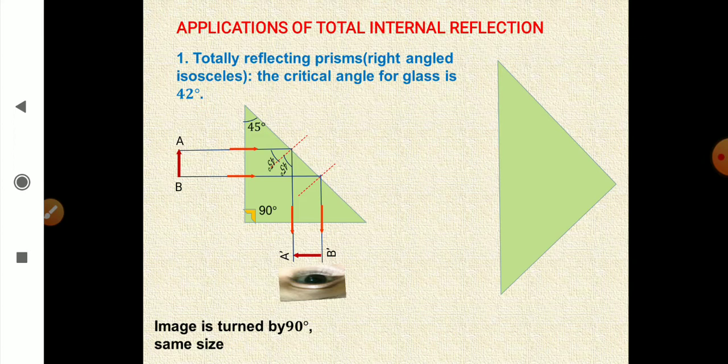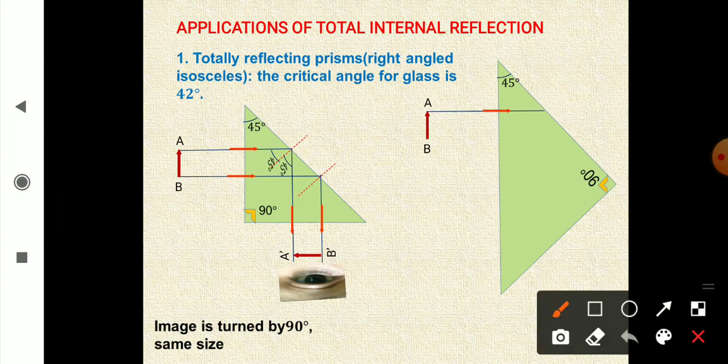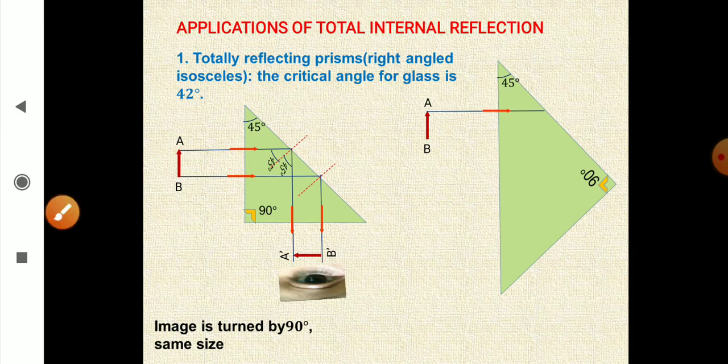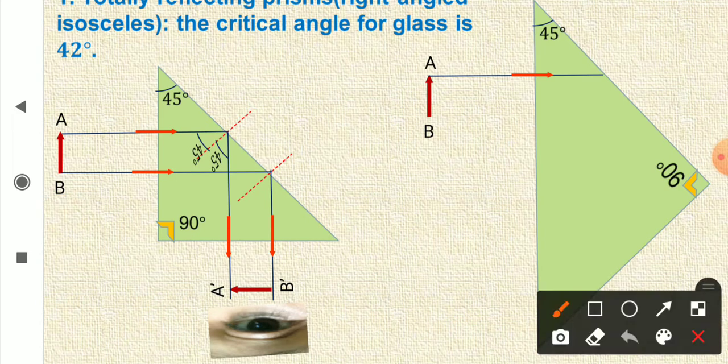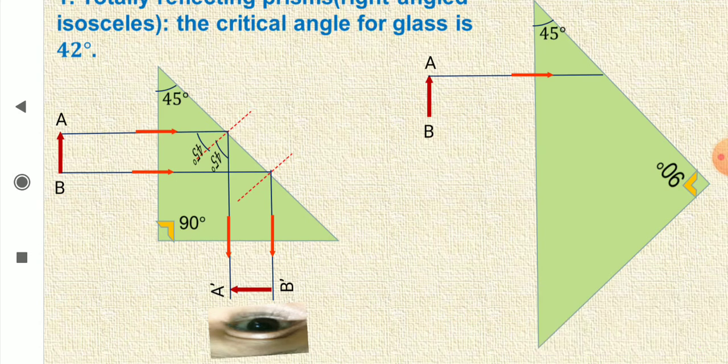Now, another situation. Now, the object is placed at a different location, and now the rays are coming normal to the hypotenuse. You see, the ray is coming normal to the hypotenuse, and here see, the incident rays, and you can see that a similar situation is happening here. Look at it.